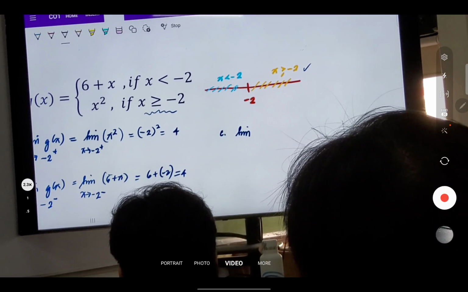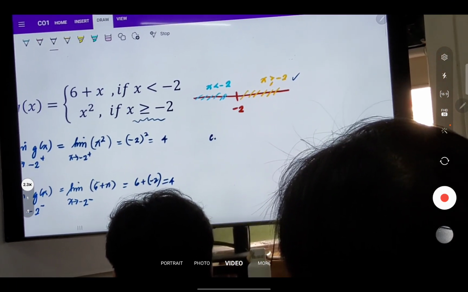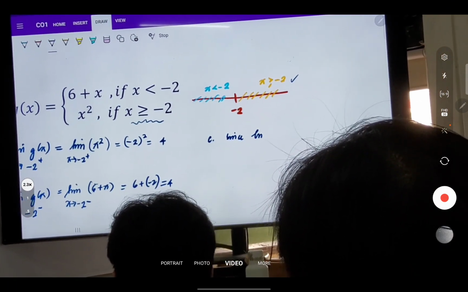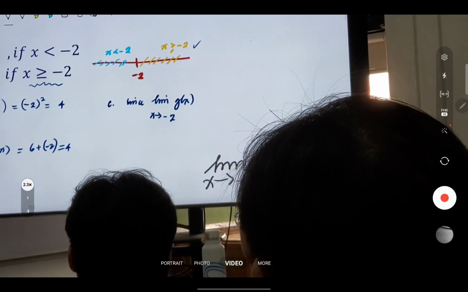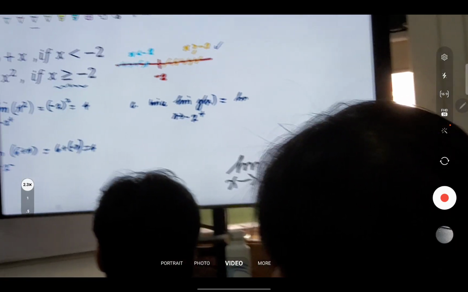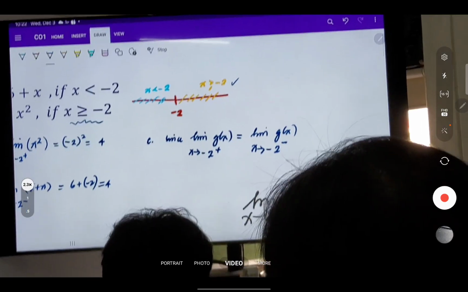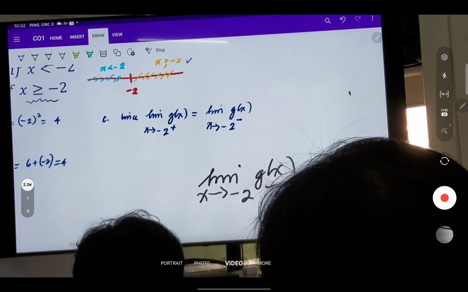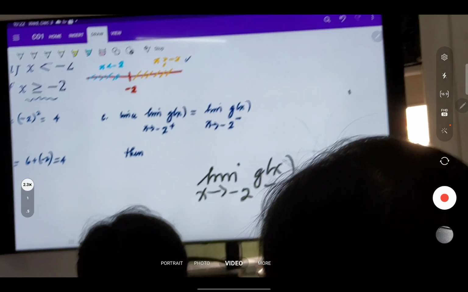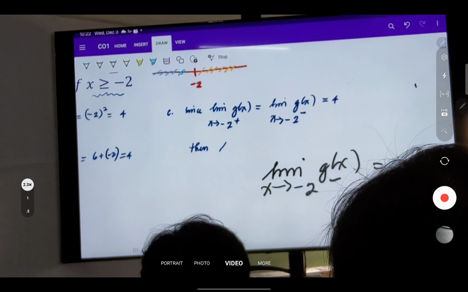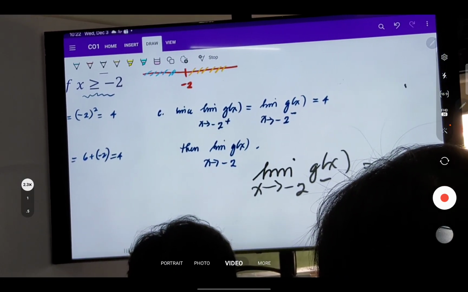So we say that since the limit of g of x as x approaches negative 2 coming from the right is equal to the limit of g of x as x approaches negative 2 coming from the left, then we say that the limit of g of x as x approaches negative 2 exists and is equal to 4.